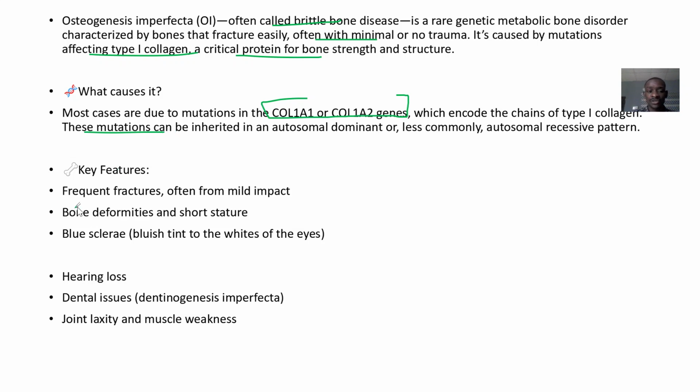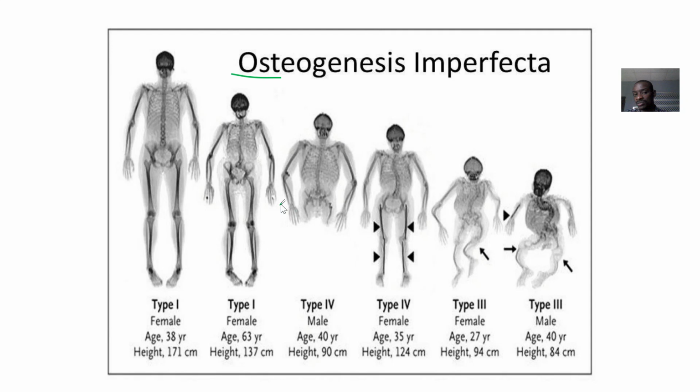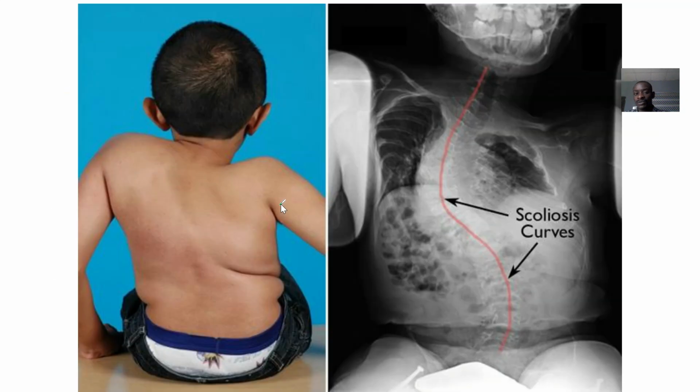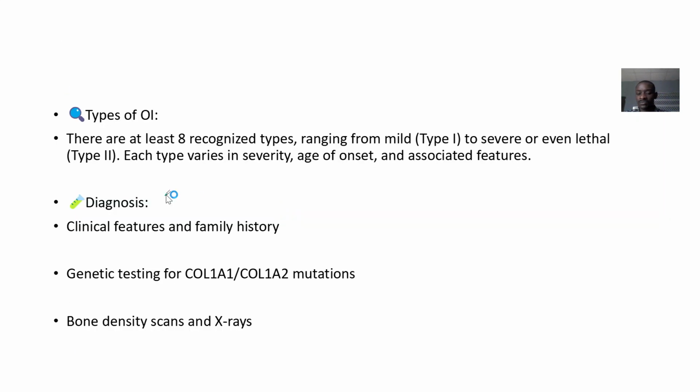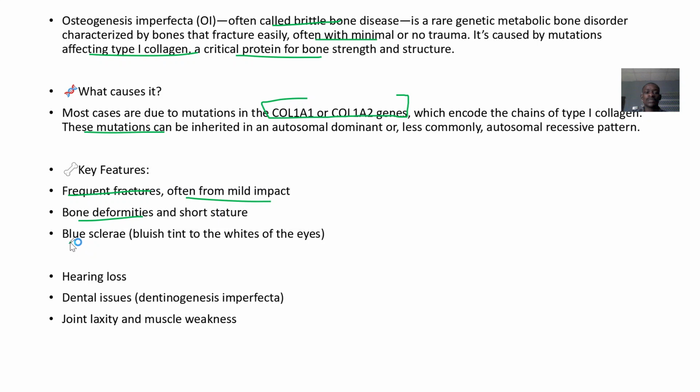All right, so key features are what? The person is having fractures very frequently. Often a mild impact will result in a fracture. There are bone deformities, and such a patient is usually short. You can see that. There are usually blue sclerae, so your eyes are affected.